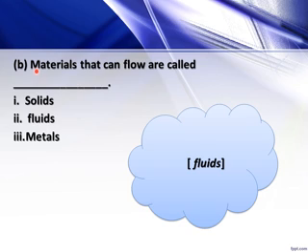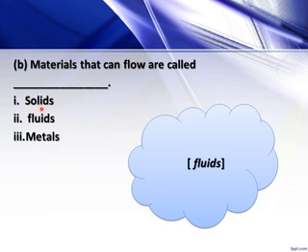Now the second statement: materials that can flow are called dash. We have three options: solids, fluids, and metal. One by one we will see what are solids, what are fluids, and what are metals. Let's start from the solids.